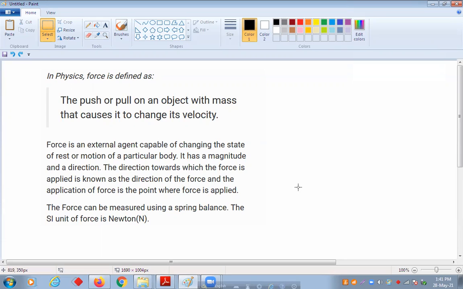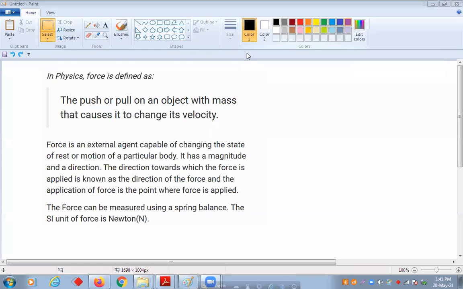It has a magnitude and a direction. The direction towards which the force is applied is known as the direction of the force. And the point of application of a force is the point where the force is applied. Force can be measured using a spring balance. What is the unit of force? The SI unit of force is Newton.